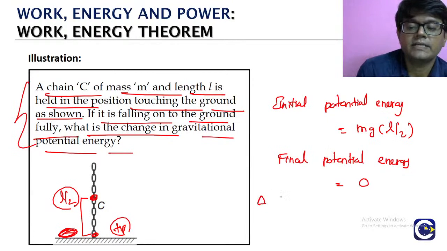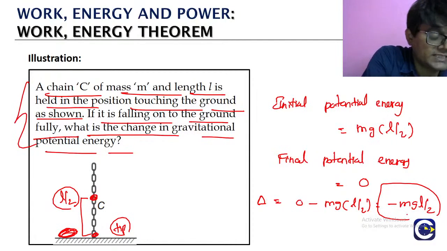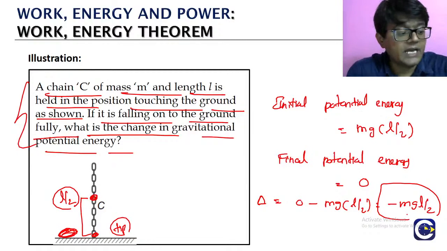Change means what? Delta. What is it? Final value minus initial. So what we will get? Minus mg into L by 2. So that is the change in the gravitational potential energy.